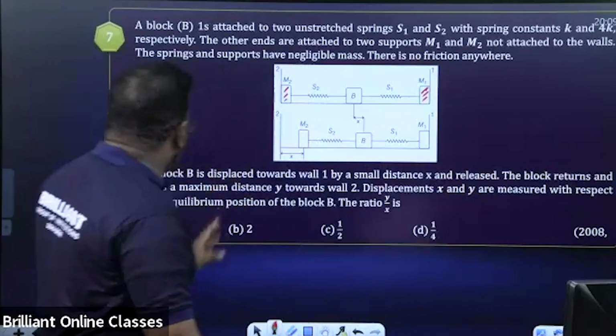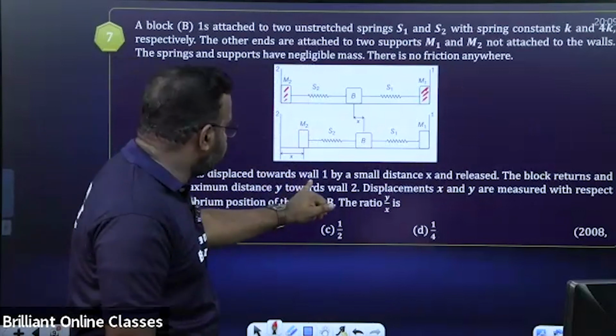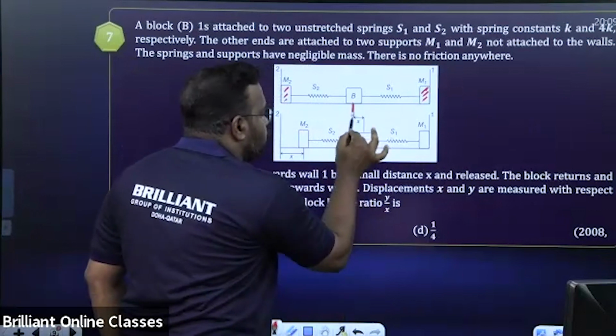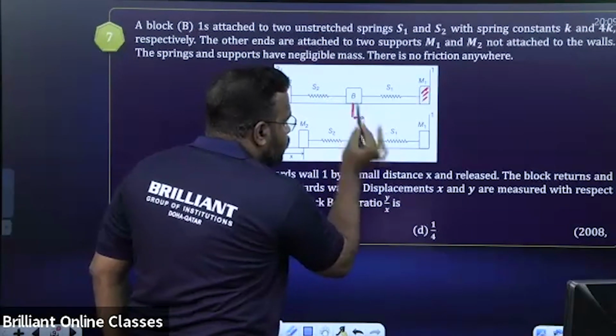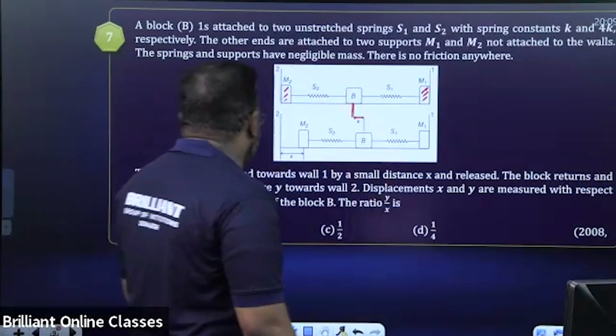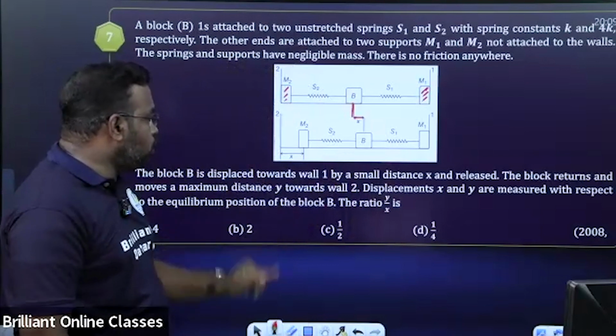All right. Now what they're asking, the block B is displaced towards the wall by a small distance x. You can see this is the initial position of the block B. It is displaced through a distance what? x and released. The block returns and moves a maximum distance y towards the wall 2.